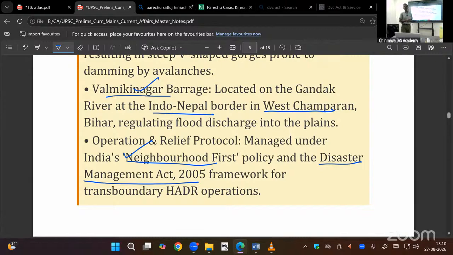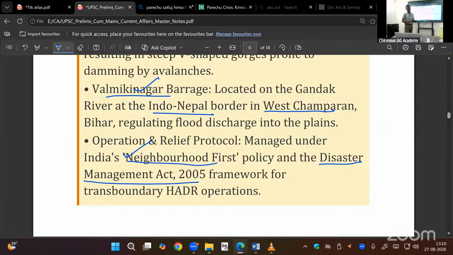India got independence in 1947. We passed a National Disaster Management Act in 2005. Why? In 2004, December 26, tsunami. Think what kind of reforms you have to bring.